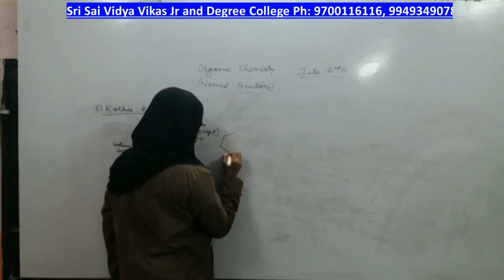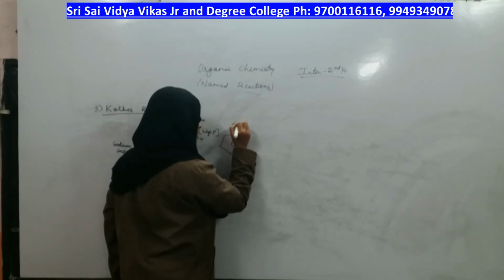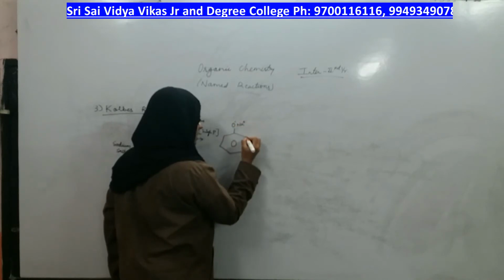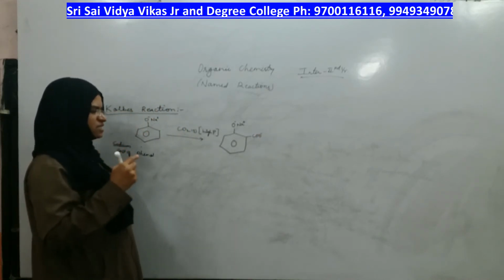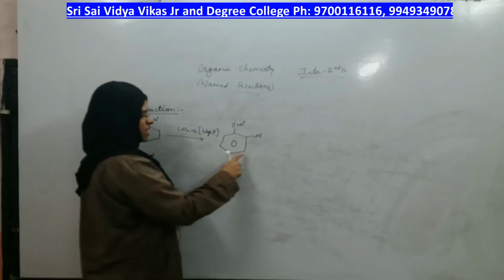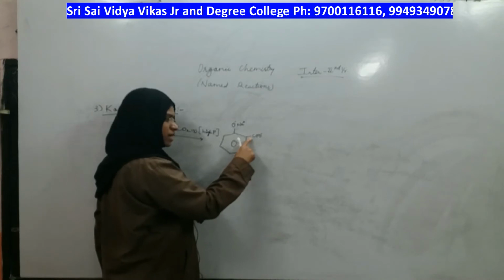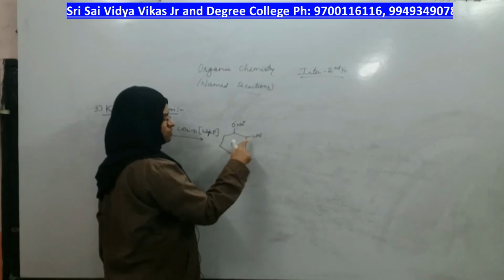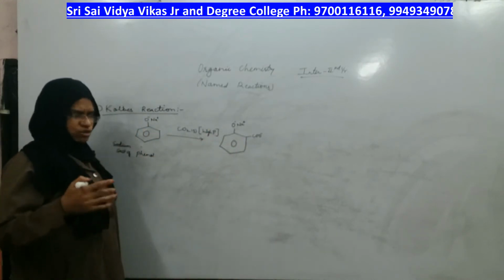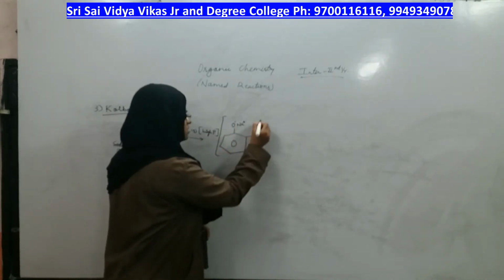To get which product? This product. What happens in the product? O minus Na plus at ortho position, COO minus group will be coming as extra. It can come at ortho and para also. On meta it will not come. It can come at ortho and para only, but in between ortho and para also it prefers to go to ortho position, right?